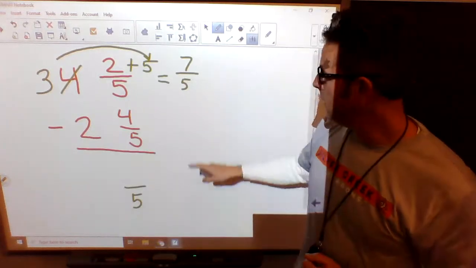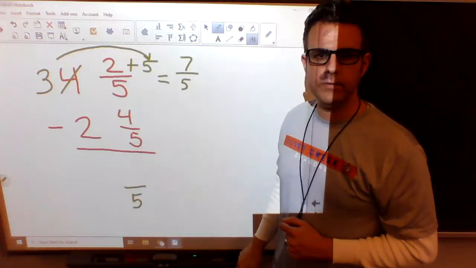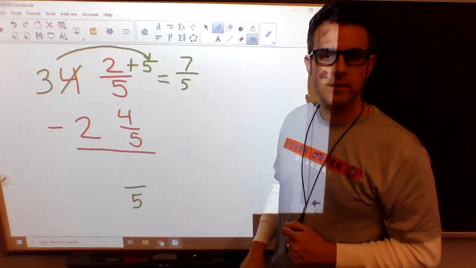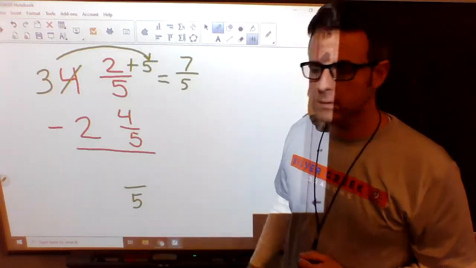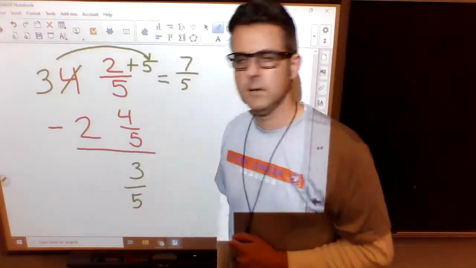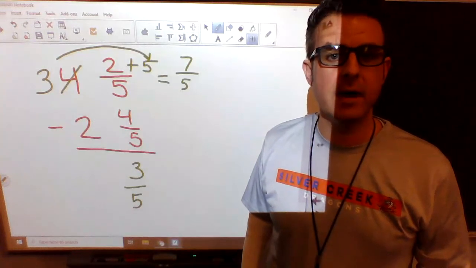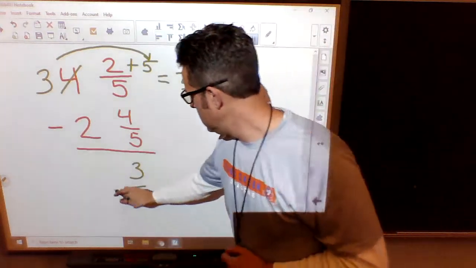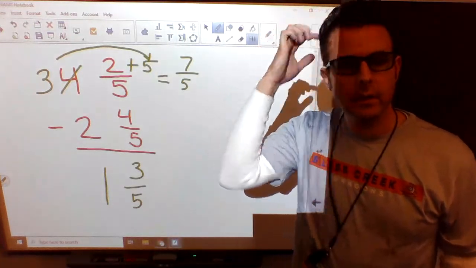Okay. So what is 7/5 minus 4/5? Fifths minus fifths is still fifths. What's 7 minus 4? 3. Now you have to jump back over to your whole numbers. What is 3 minus 2? 1. So our answer is 1 3/5.